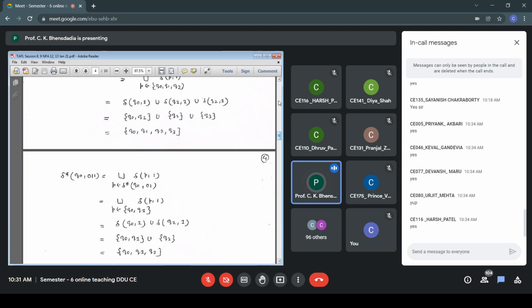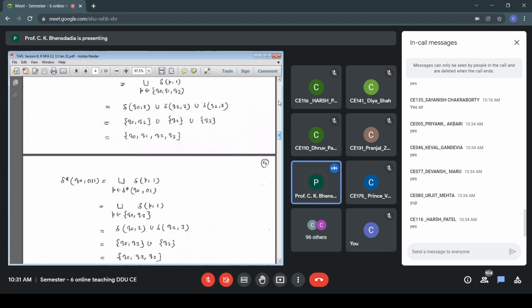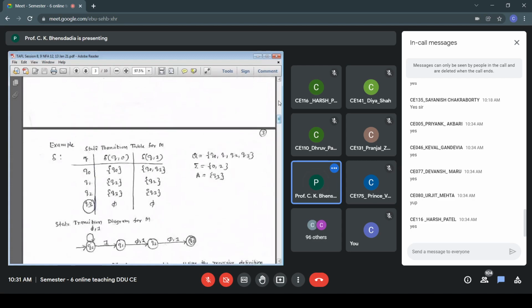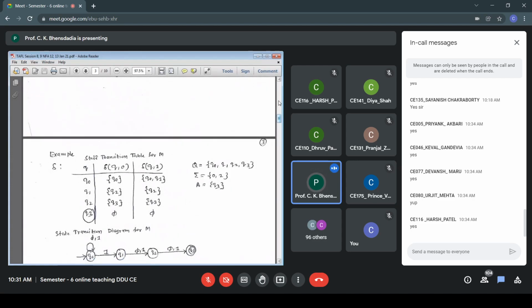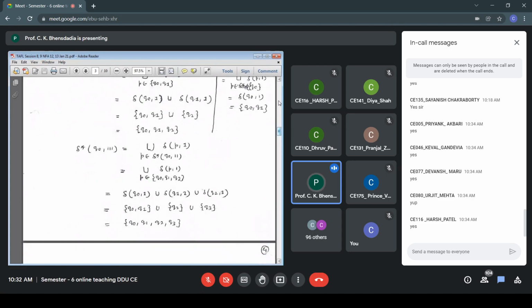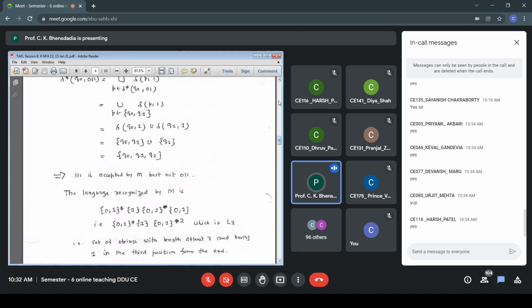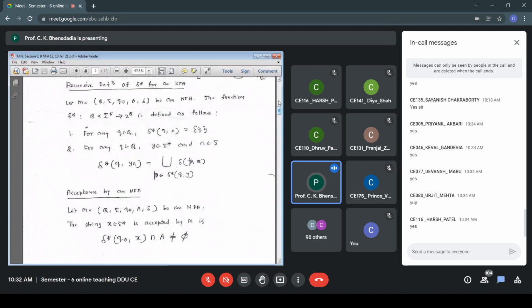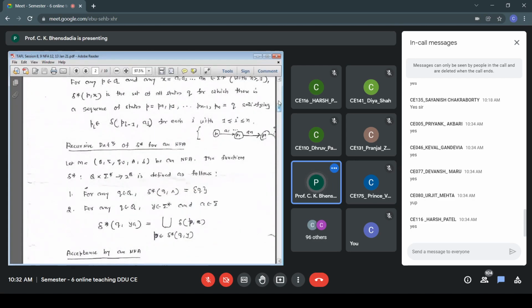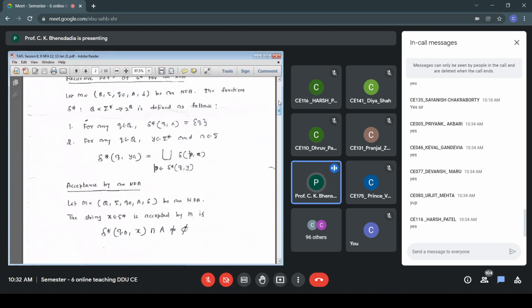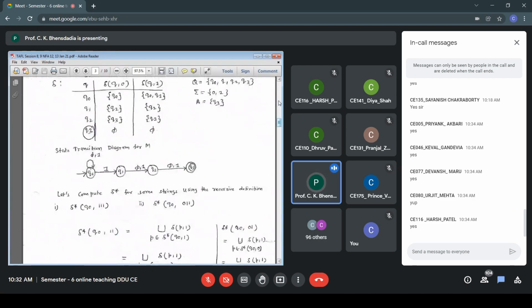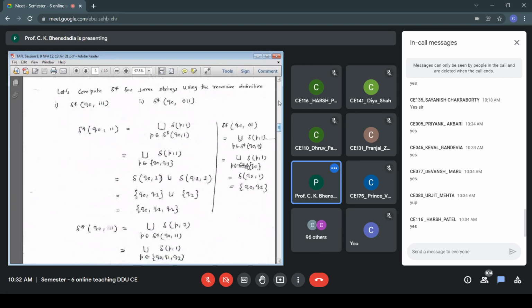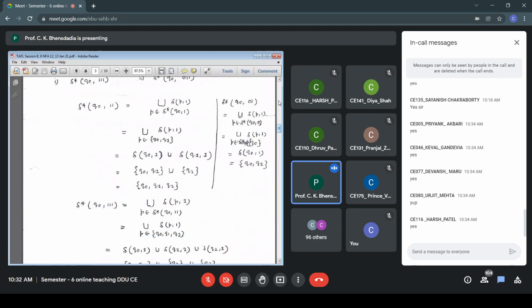We'll interpret this result in the next lecture. We'll start the next lecture by interpreting this result. What is the meaning of this answer from the perspective of the given NFA? That is the condition for acceptance of a string. We'll discuss acceptance by an NFA, this formal definition, and then the interpretation of the answer that we have obtained. That will be our initial topic in the next lecture. That's fine. We stop here.